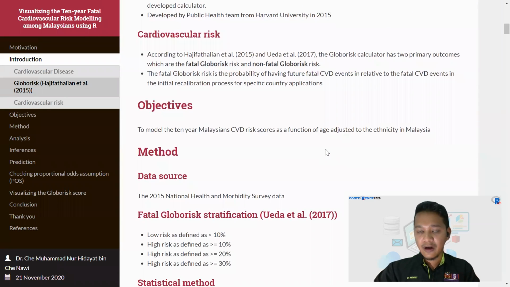For the cardiovascular risk, the outcome of the global risk calculator can be divided into two main outcomes. The first is the fatal global risk outcome, and the second is the non-fatal global risk outcome.